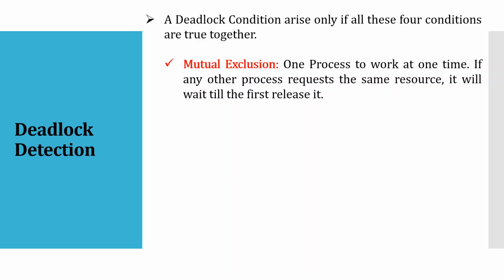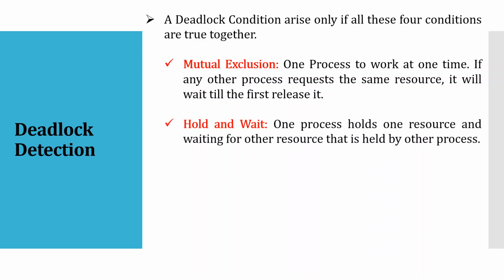So one process works at one time, and the other process, if it wants the same resource, keeps waiting for the first one to release its resource. That is what mutual exclusion means. The second one is hold and wait. Hold and wait means one transaction holds one resource, and waits for some other transaction because it wants the resource of that other transaction also.